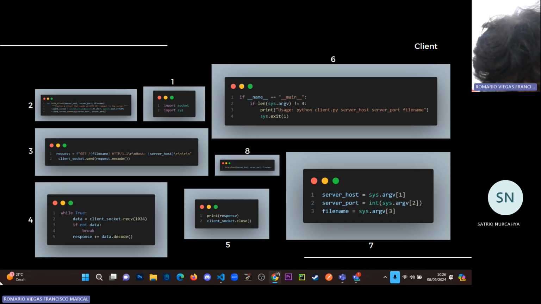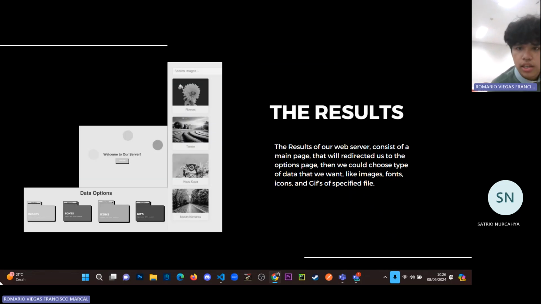And the last one is number 8, http_client with server host, server port, and the file name. Like I said before, it's just a function to create a client. The server host is used to create a client, the server port to send the request over HTTP, and the file name to print the response. Okay, that's all about the client. Next, the result.